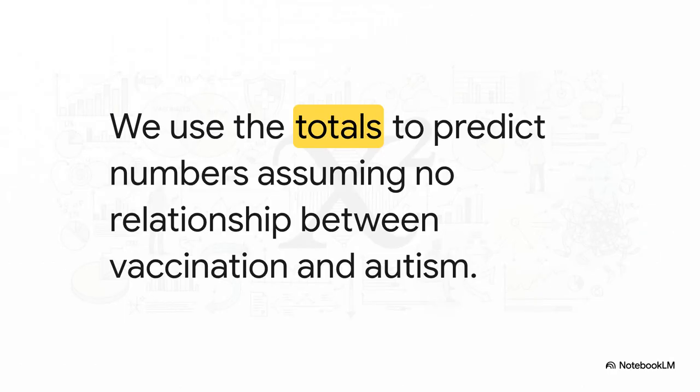So, you might be wondering, how do we build that hypothetical expected world? It's not just a guess. We use the totals from our real data, the row and column totals, to mathematically figure out what each little box in the table would look like if there was absolutely no relationship. We're creating a baseline based on the idea of pure chance.